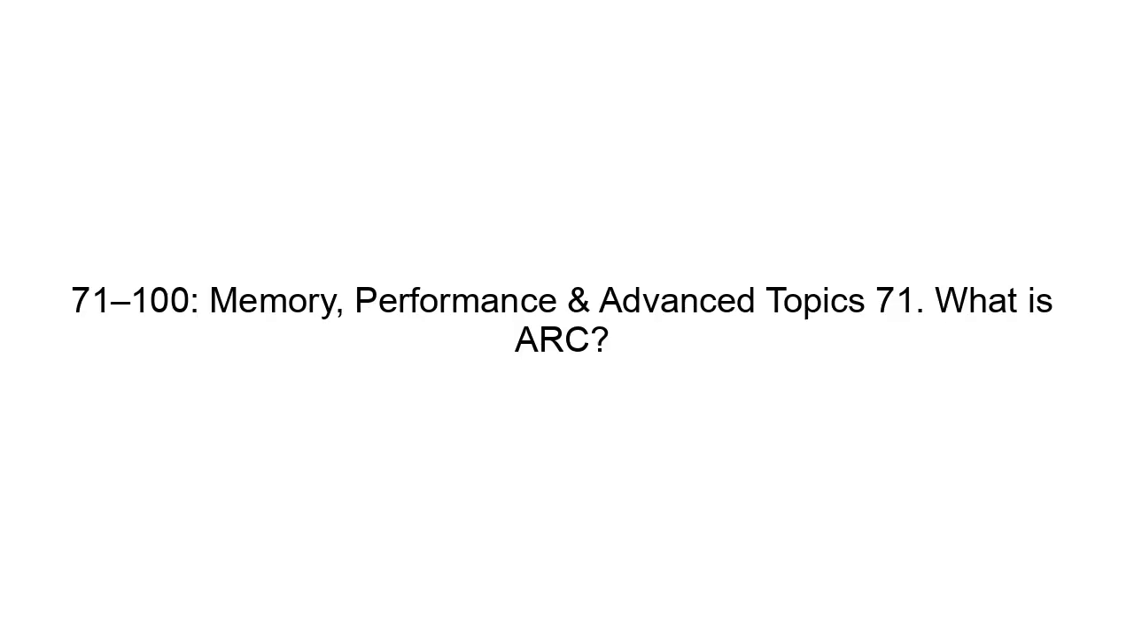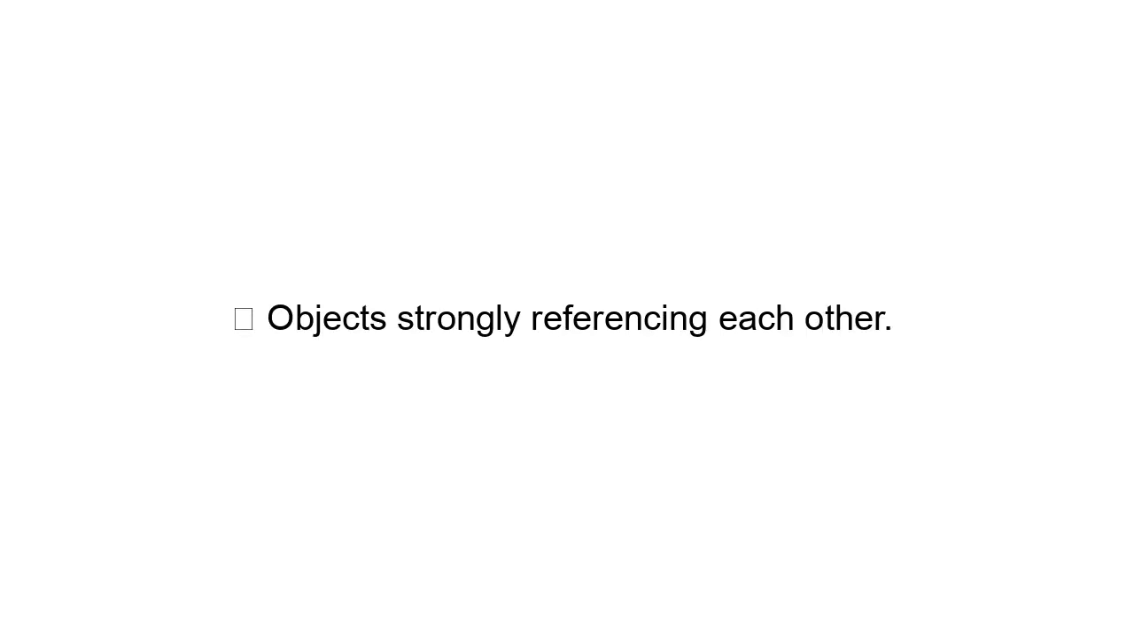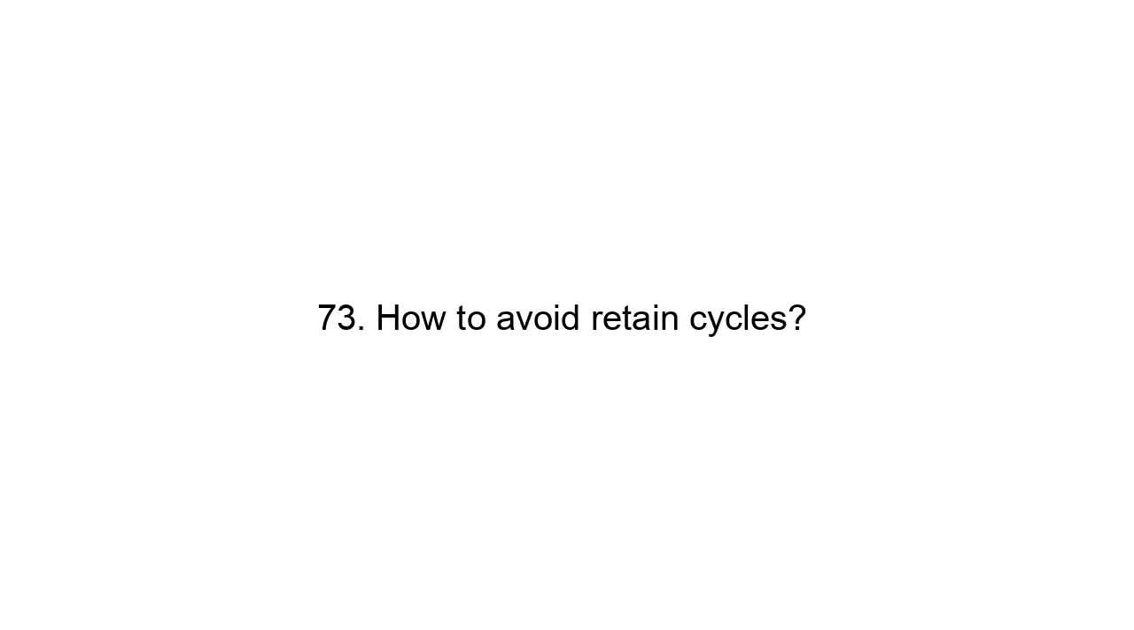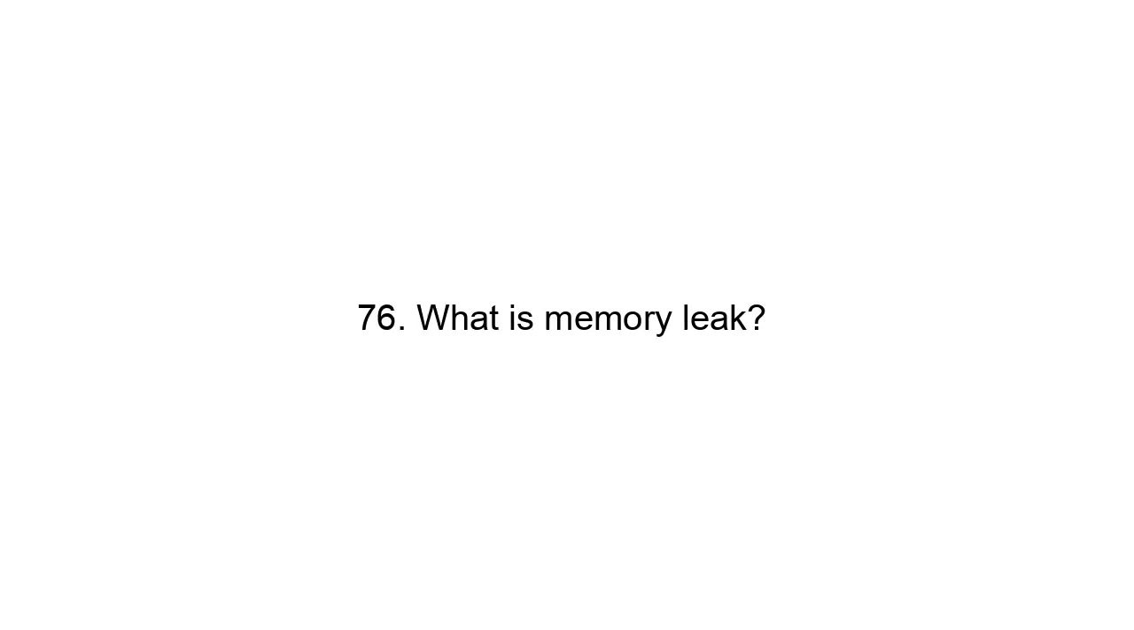71 to 100. Memory, performance, and advanced topics. 71. What is ARC? Automatic reference counting. 72. What is a retain cycle? Objects strongly referencing each other. 73. How to avoid retain cycles. 74. What is a weak reference? Does not increase the retain count. 75. What is an unowned reference? Non-owning reference assumed non-nil. 76. What is a memory leak? Memory not released properly.